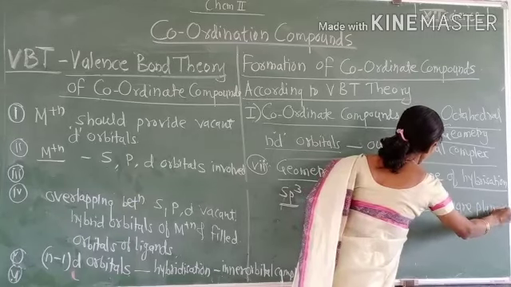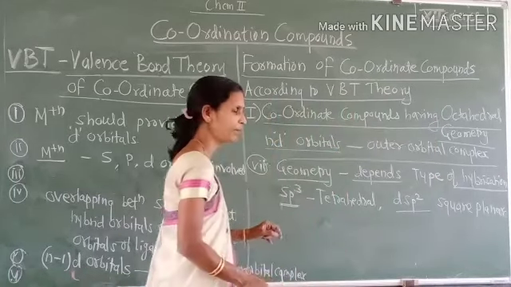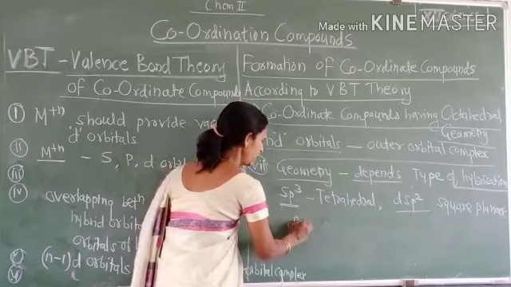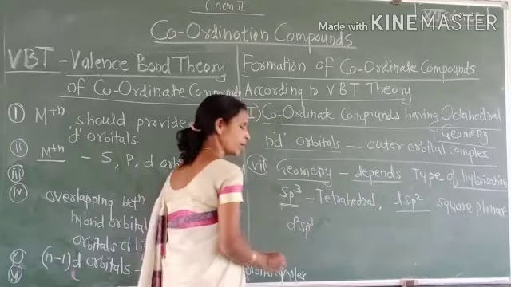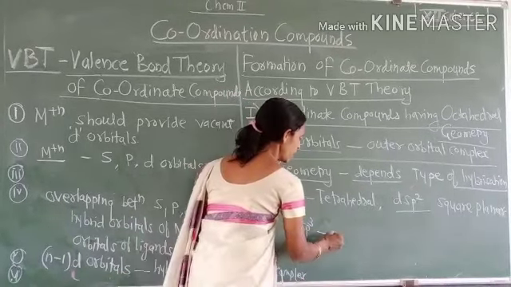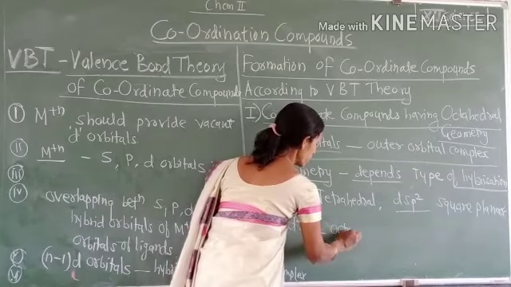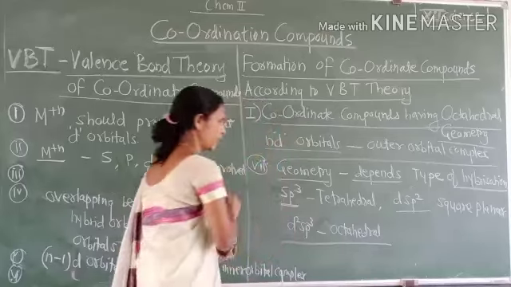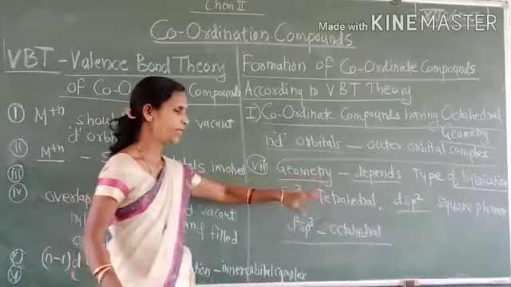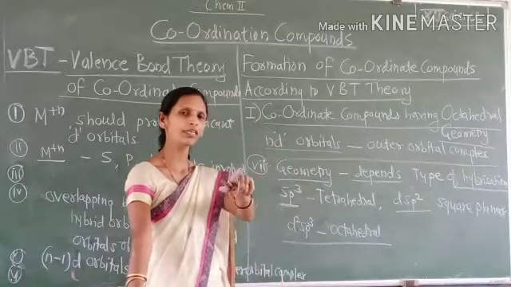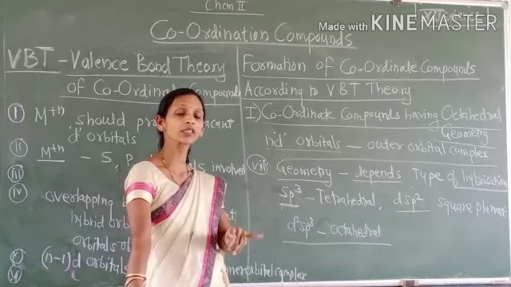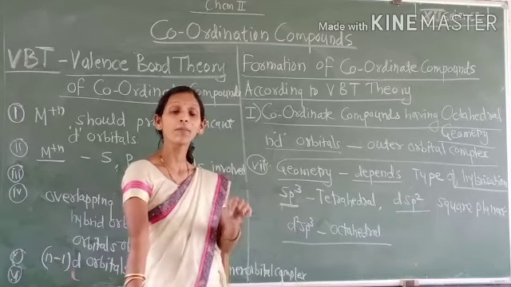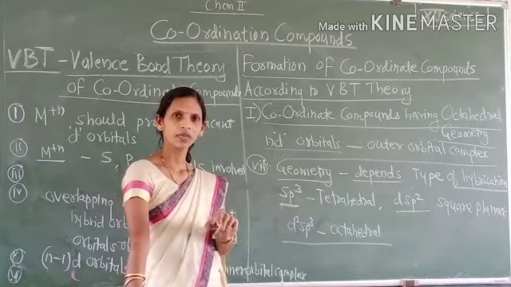And if d2sp3 type of hybridization takes place, then that complex is an octahedral type of complex. That means the geometry of the coordinate compound also depends upon the type of hybridization that takes place in the central metal ion.